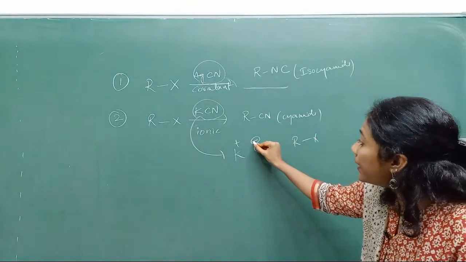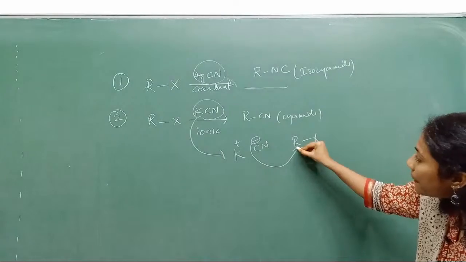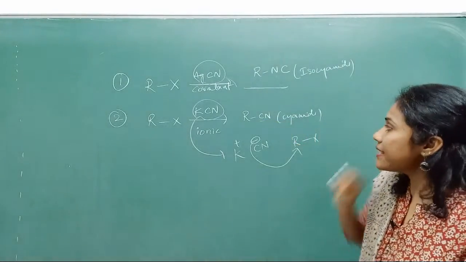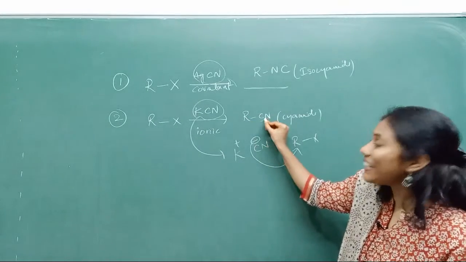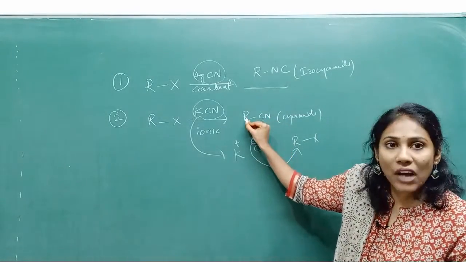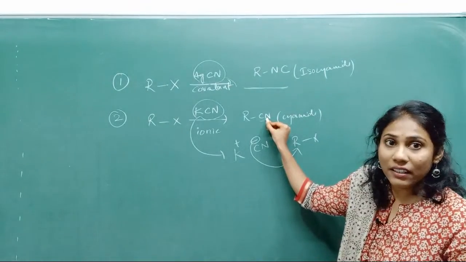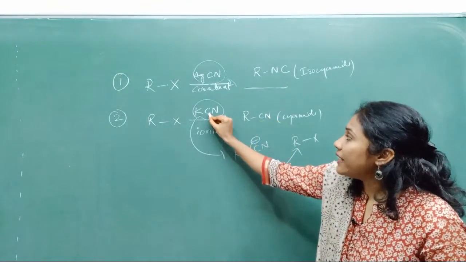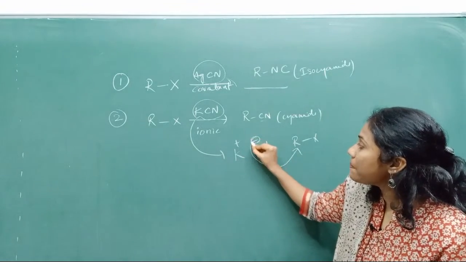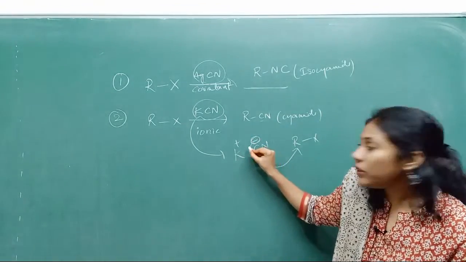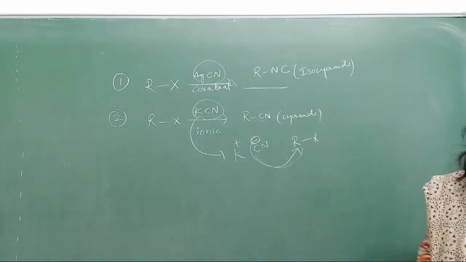So the bond is always between this carbon and R. That is why you are getting RCN. The bond is between carbon of R and carbon of CN, because this is ionic, it breaks down into K plus and CN minus, and this minus charge is on carbon. So the link is between carbon and R.